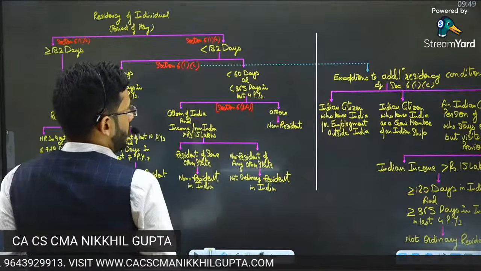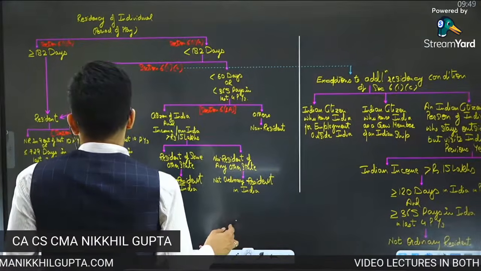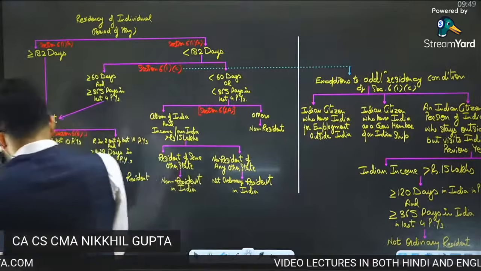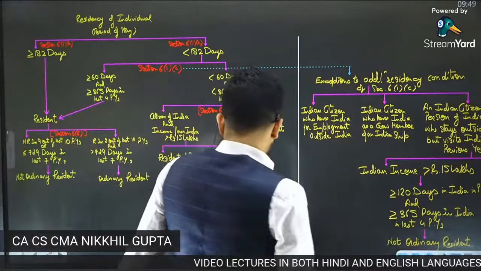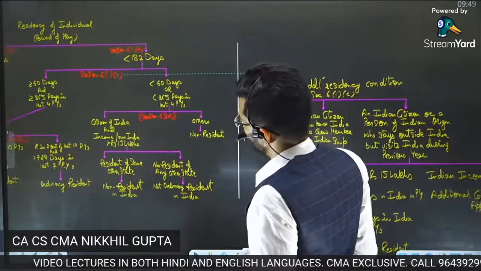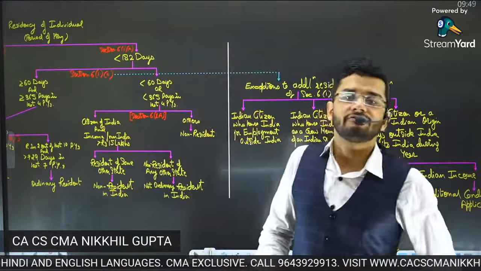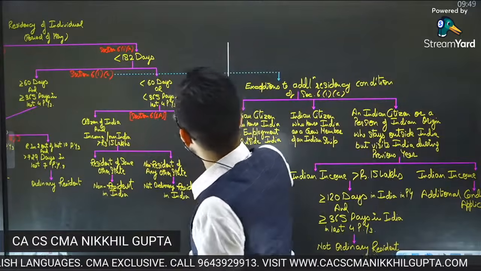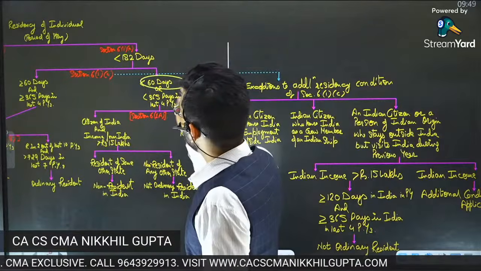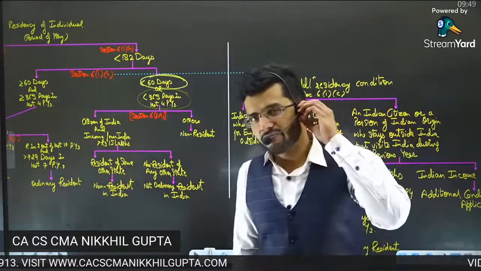All right, now I move on to exceptions to additional condition, which is section 6(1)(c). So guys, we have studied this concept that we will see the residency of not only 1 year, but of last 4 years. We'll also see whether that particular person was a resident in the last 4 years or not.